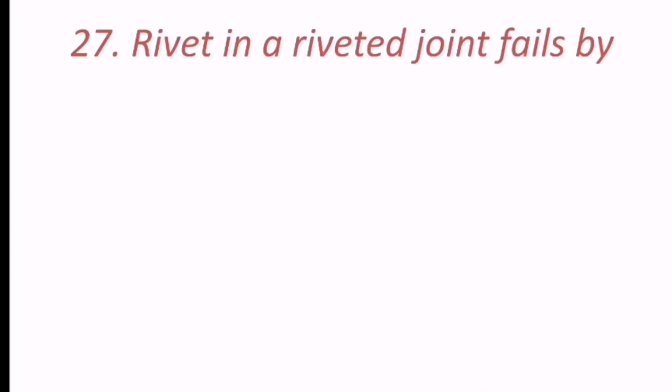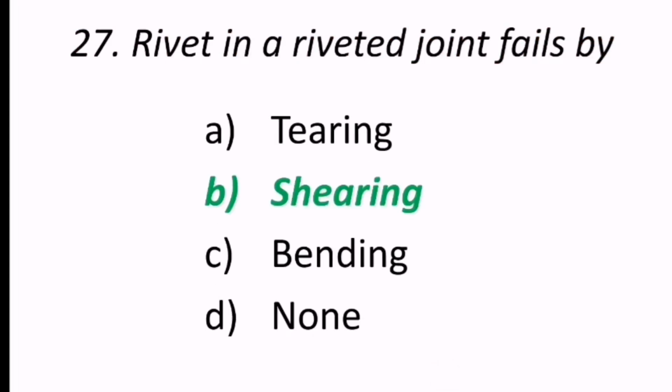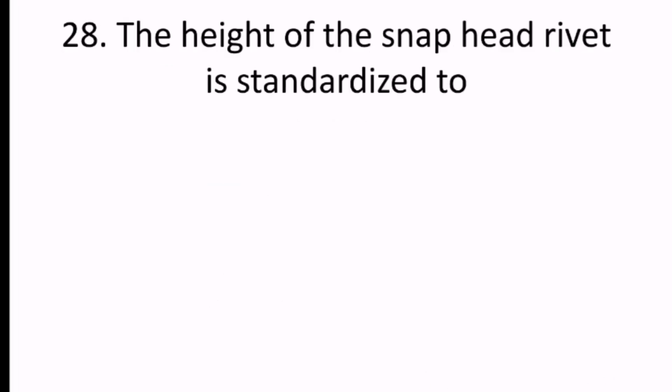27th question reads, a rivet in a riveted joint fails by tearing, shearing, bending, or none of the above. A rivet in a riveted joint fails by shearing. B is the correct answer.